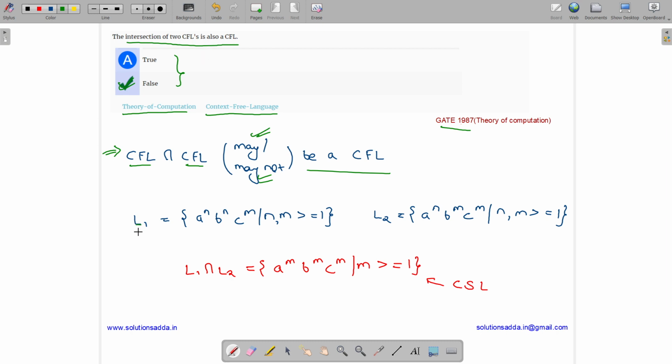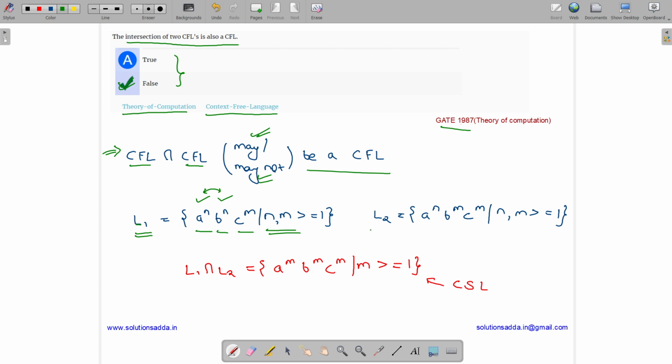Let L1 be a language given by a to the power n, b to the power n, c to the power m, where n and m are greater than or equal to 1. As here we need to compare just whether a and b are equal or not, this can be done using one stack and is a context-free language.